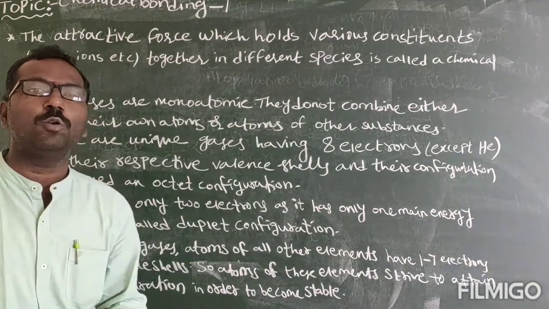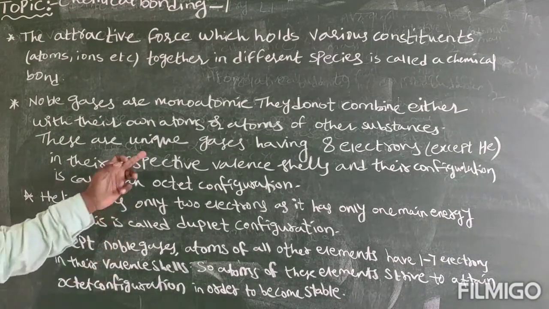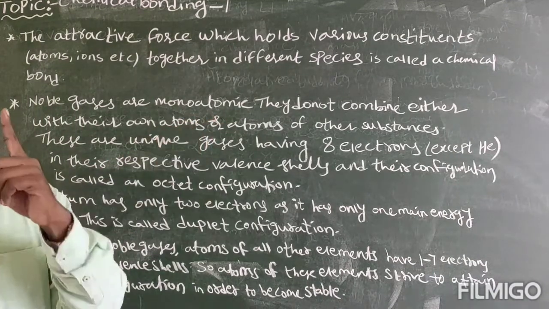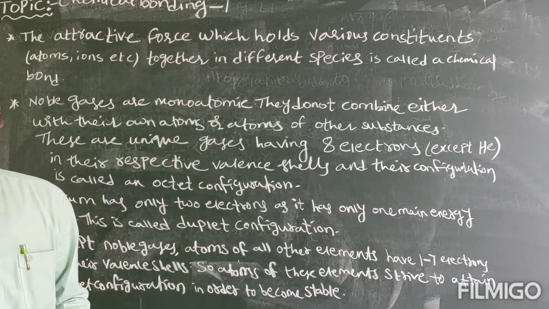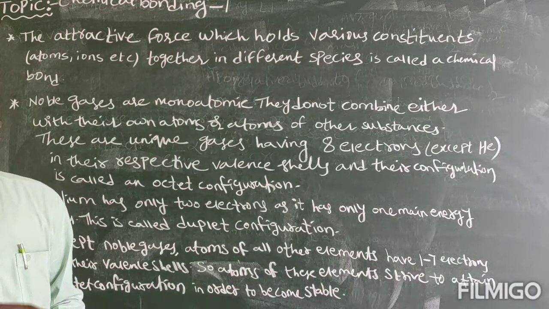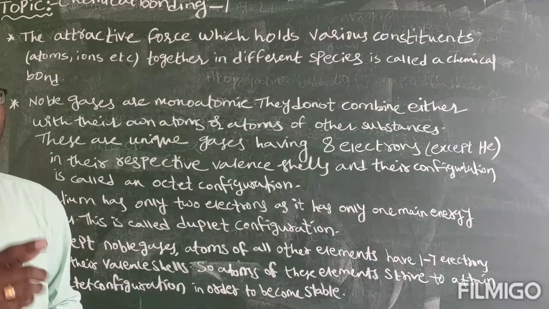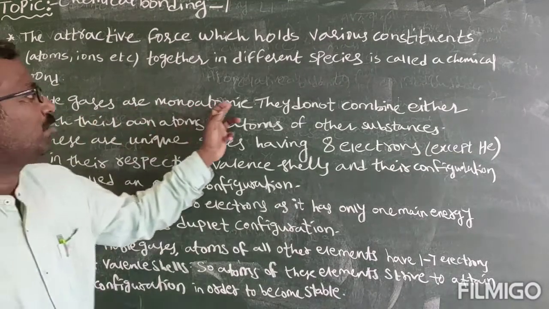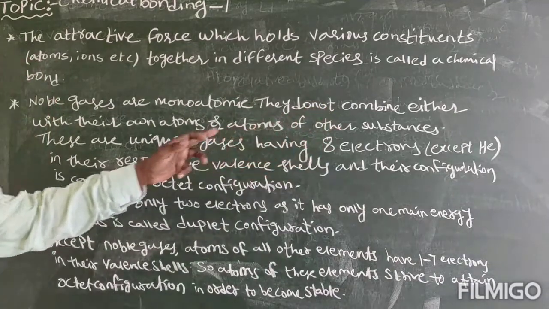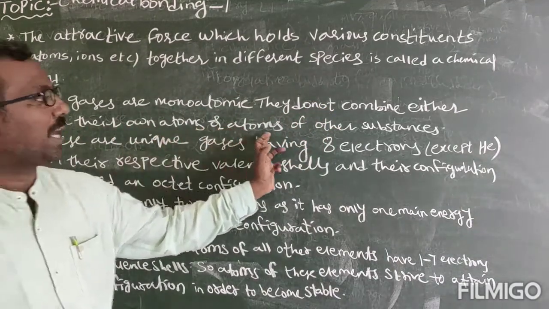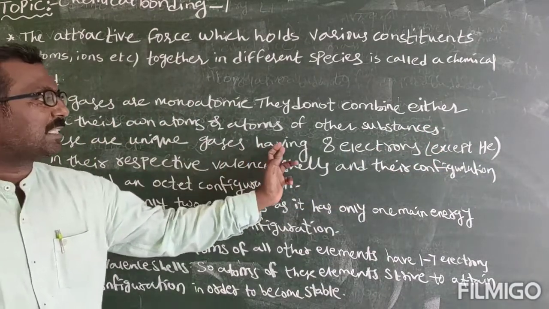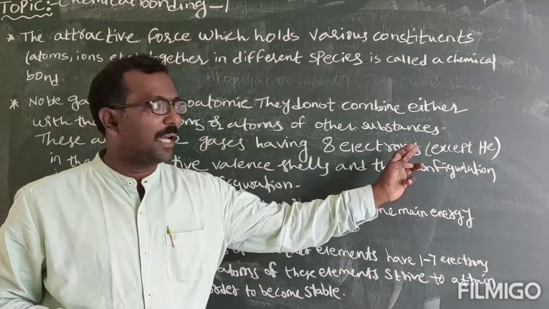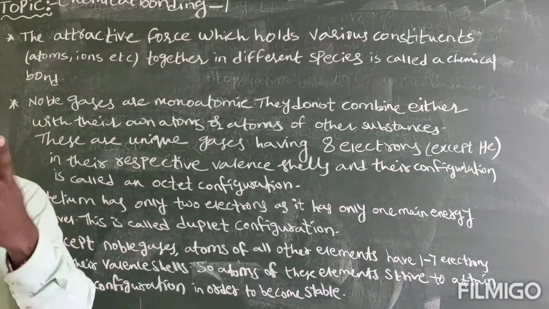And already we all know that noble gases are monoatomic, meaning only one atom: helium He, neon Ne, argon Ar, krypton Kr, xenon Xe, radon Rn, oganesson Og. So these are all monoatomic. They do not combine either with their own atoms or atoms of other substances. And these are unique gases having 8 electrons except helium. Helium has only 2 electrons.